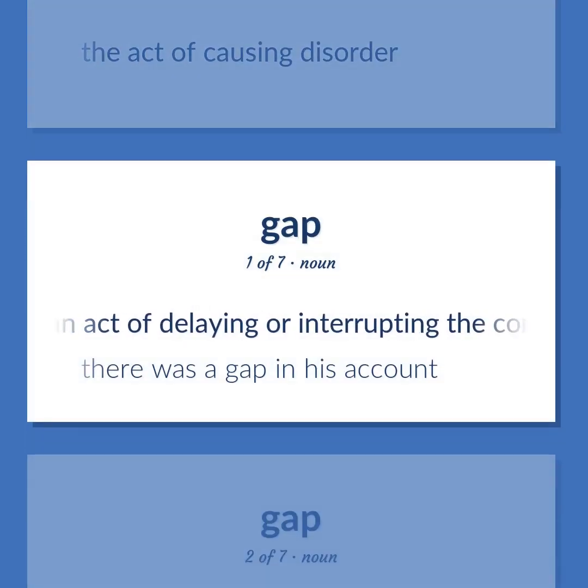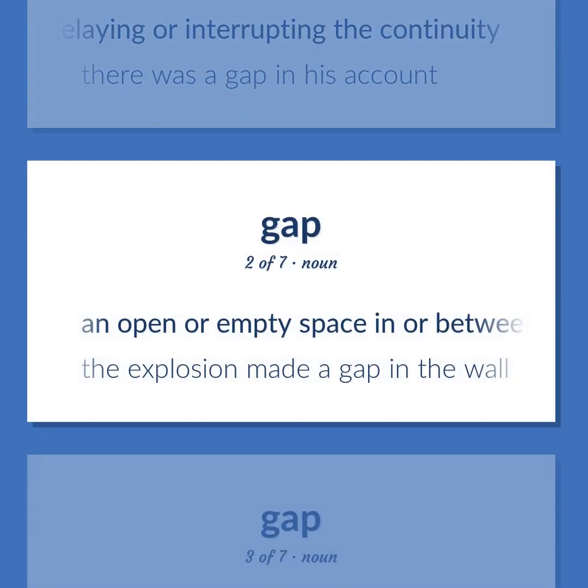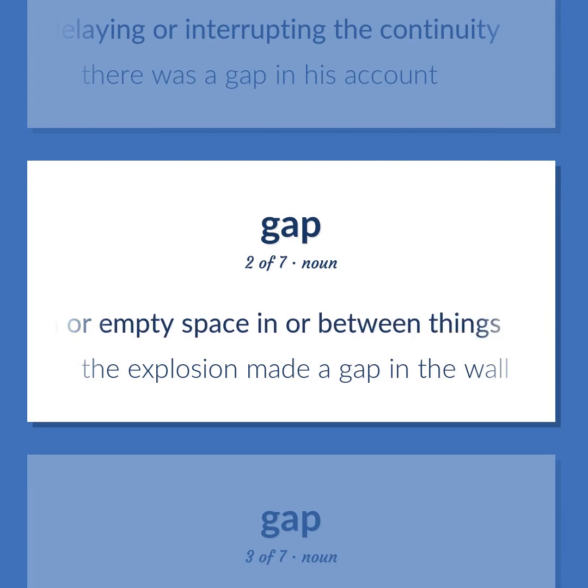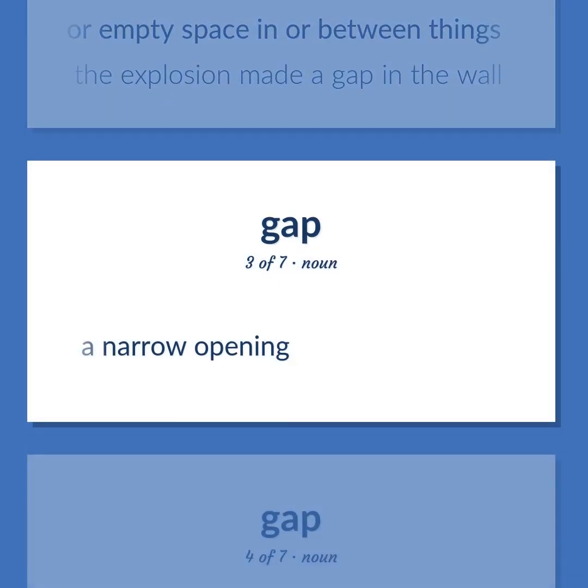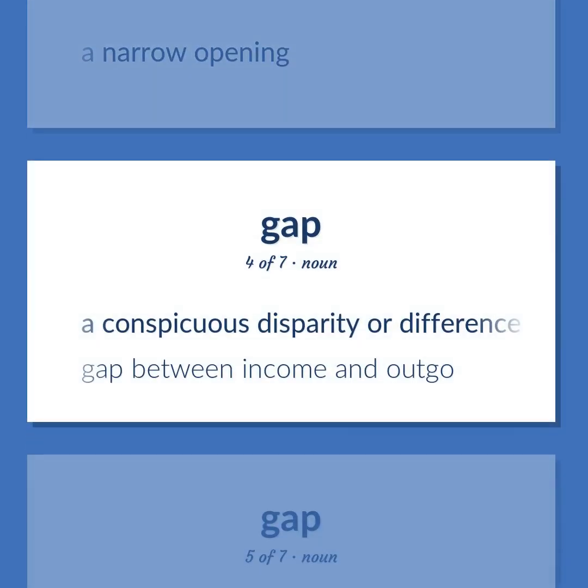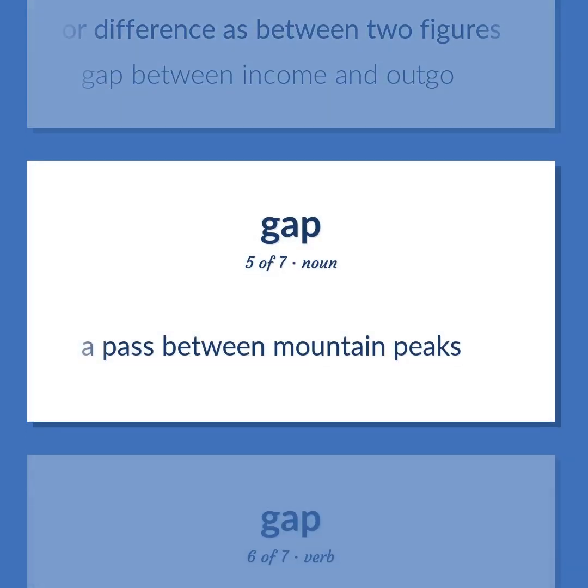An act of delaying or interrupting the continuity. There was a gap in his account. An open or empty space in or between things. The explosion made a gap in the wall. A narrow opening. A conspicuous disparity or difference as between two figures. Gap between income and outgo. A pass between mountain peaks.